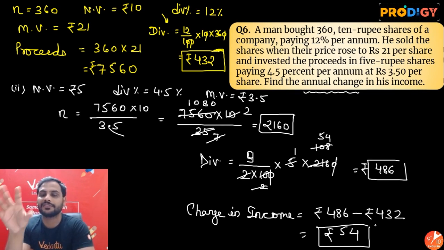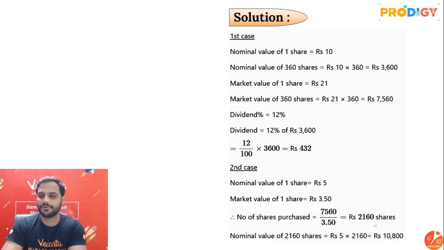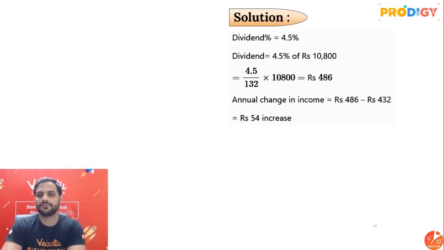So we got to know he has bought 2160 shares. If he has bought this many shares, we know the dividend percentage and the nominal value, so we can find out the total income from the second kind of shares also. That was rupees 486. So change in income is 486 minus 432, which is rupees 54. Alright, so rupees 54 will be your change in income.